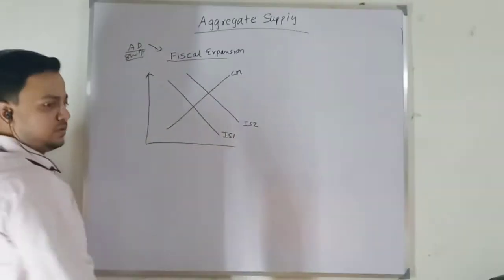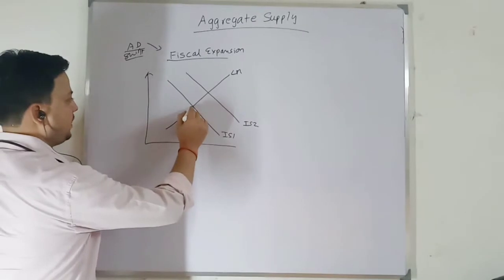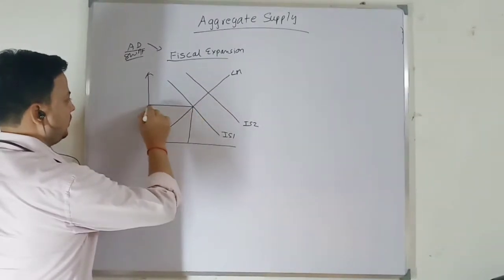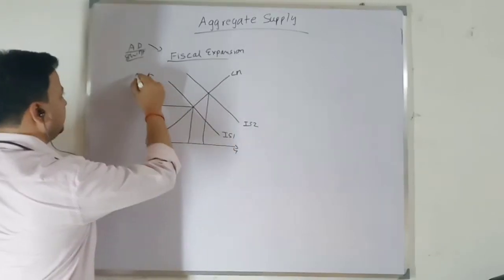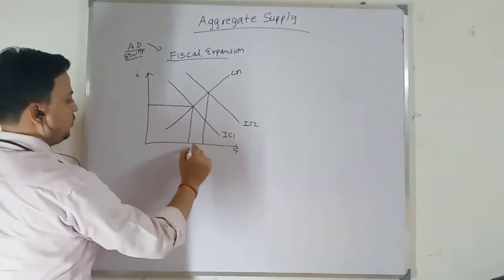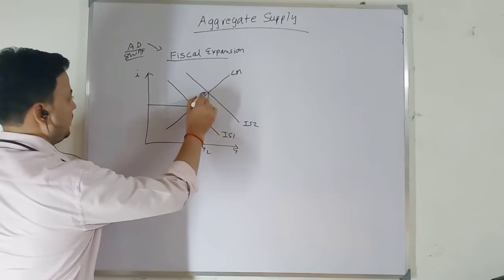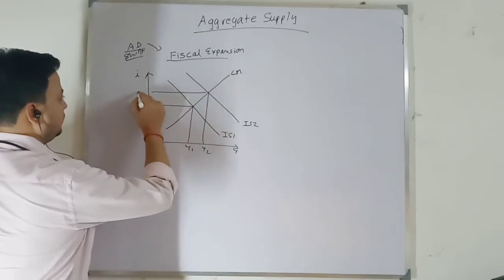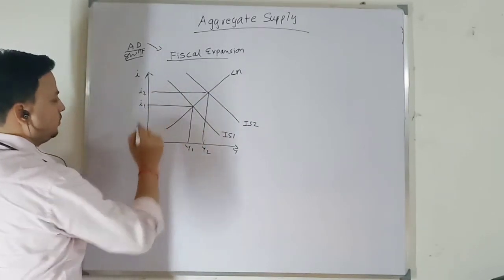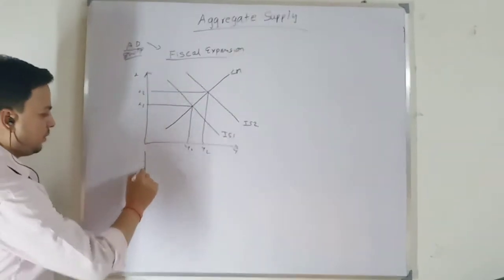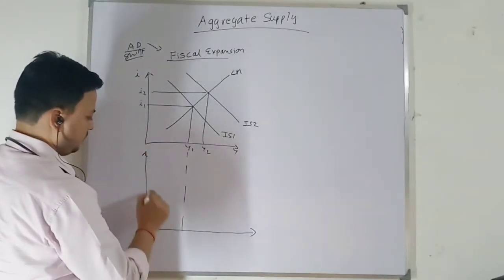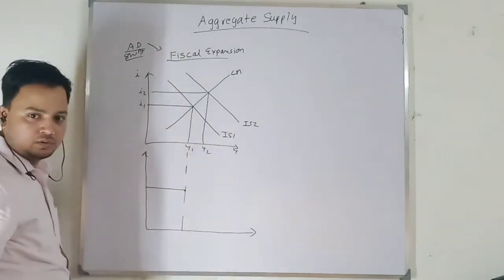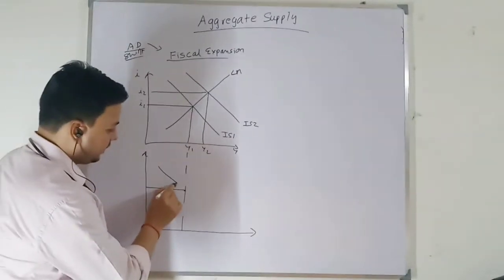From IS1 to IS2. So what will happen is that we have a new equilibrium at higher output and higher rate of interest, right? And we have derived the aggregate demand, where this is your aggregate demand.